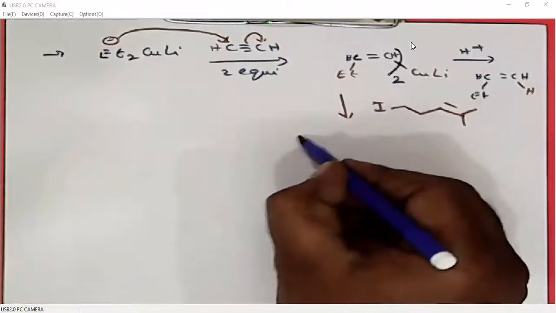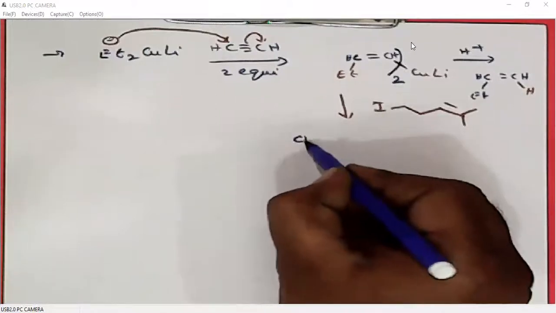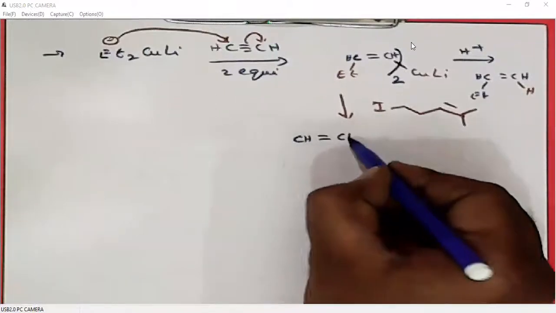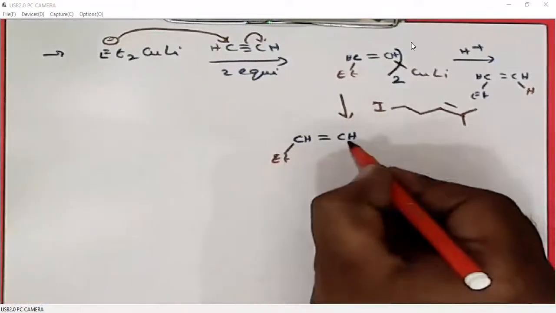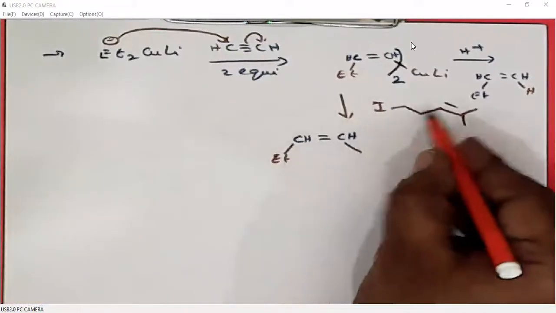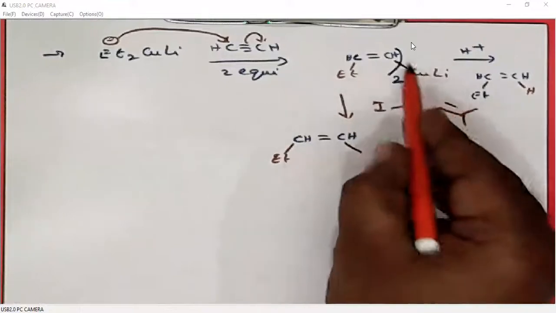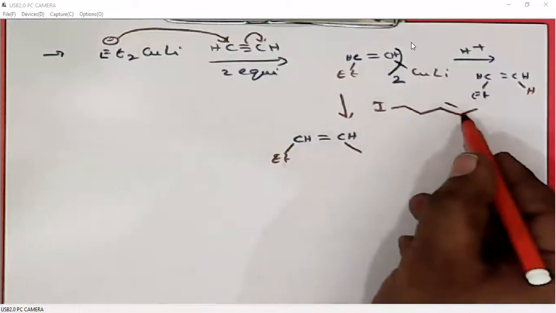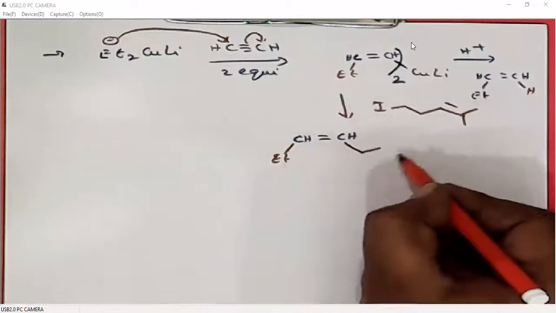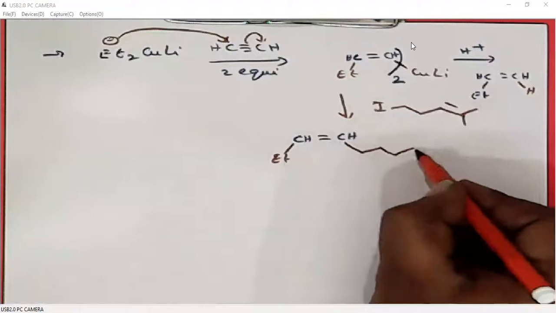I'll give the product. Since it is a stereospecific reaction, the alkyl group will be in the place of this, 1 2 3 4 5, 1 2 3 4 5.